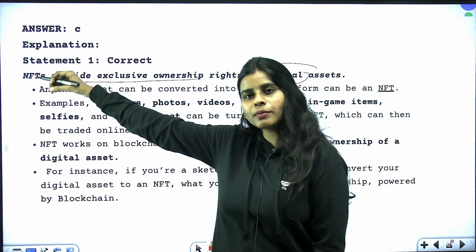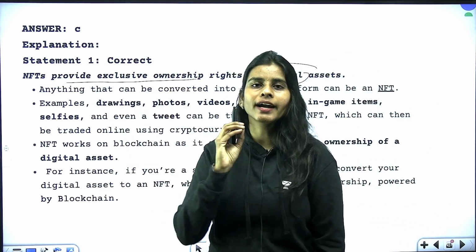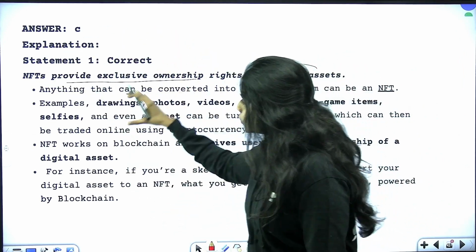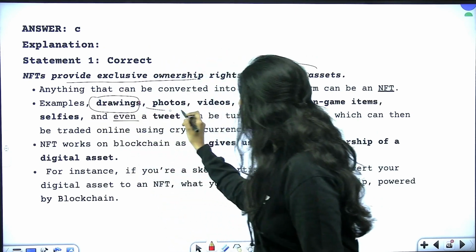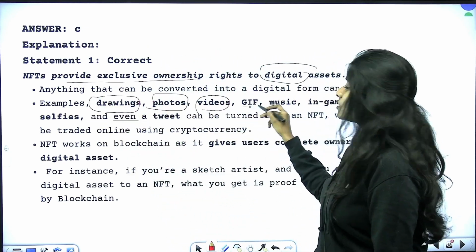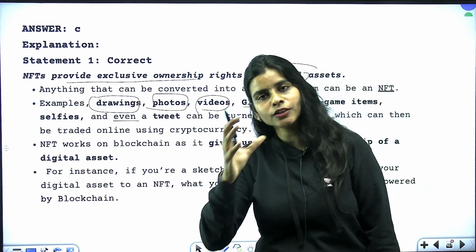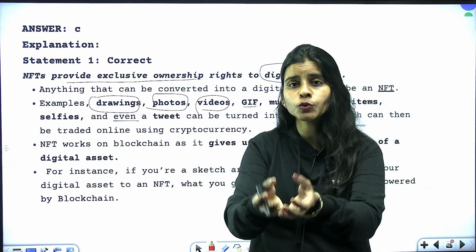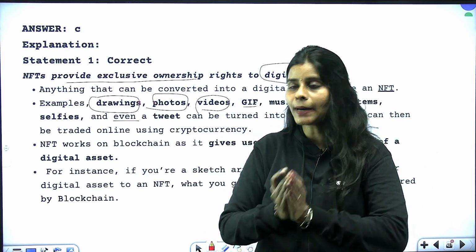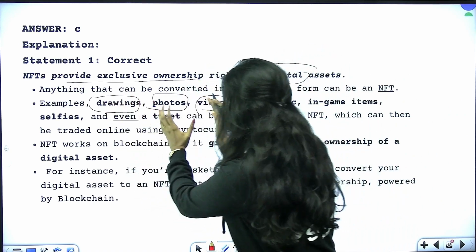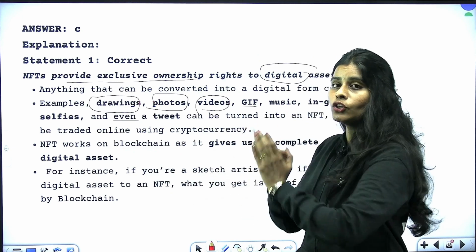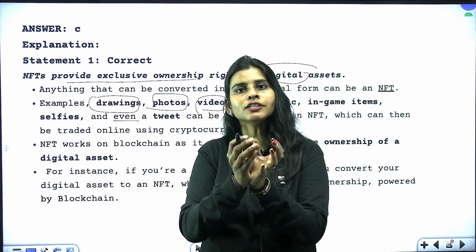So what is meant by non-fungible tokens? It is very simple. Anything that you create digitally, say for example drawings, photos, videos, GIFs, music, everything that you create digitally can be exchanged with other people for money by making these products of yours non-fungible tokens, as just the token.